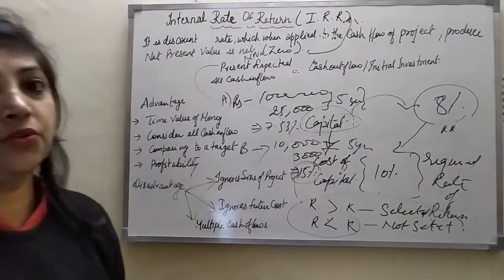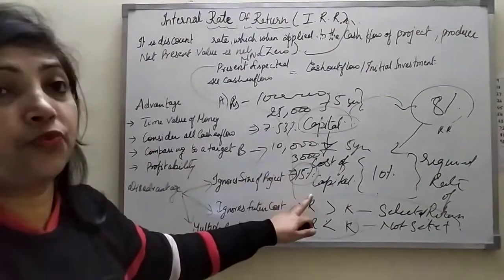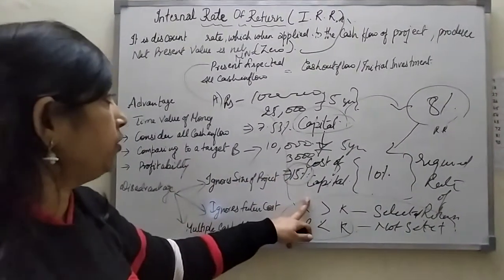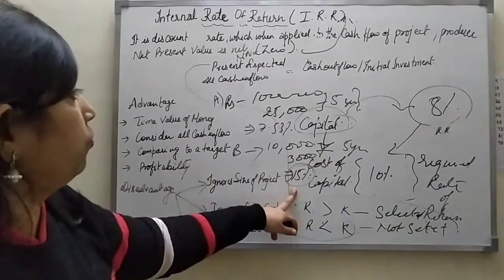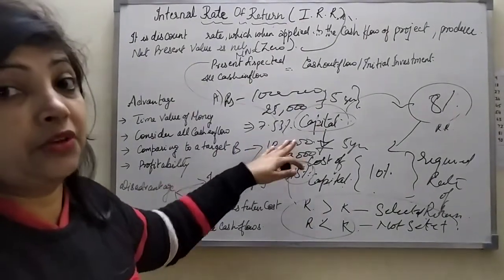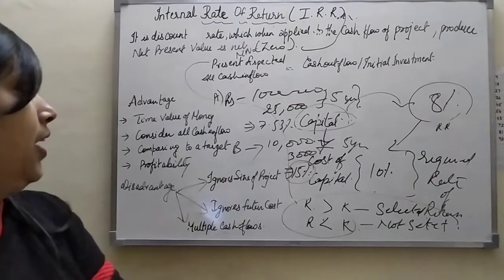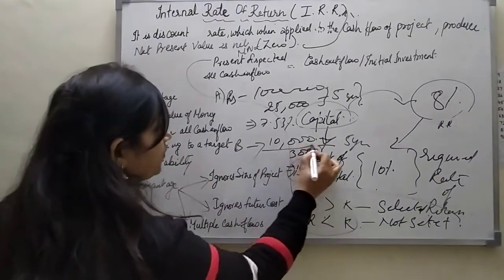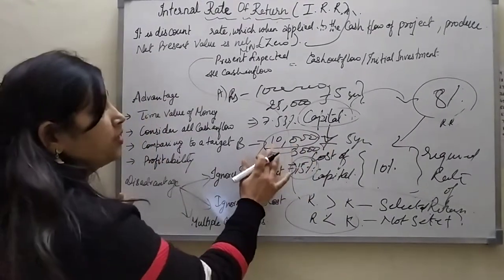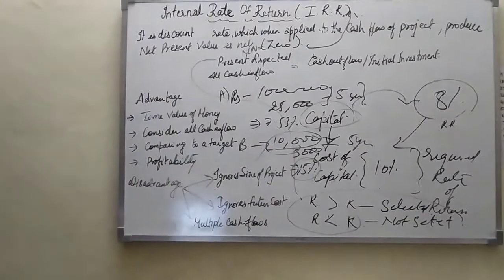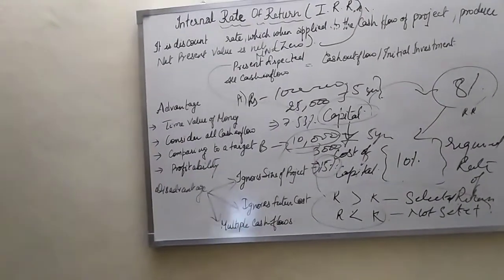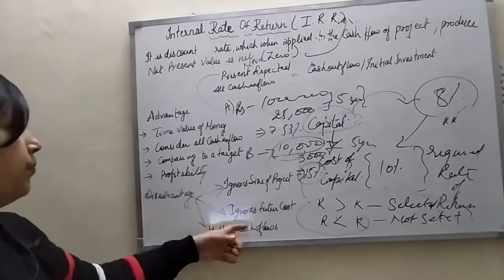Here the company is ready to select project B, because 15% is more than 7.53%, but they never recognize that here the investment is the lowest. So that is the concept: they just deny the size of a project.